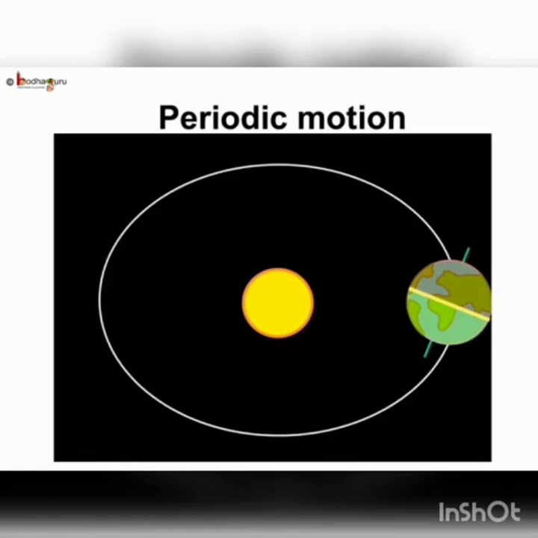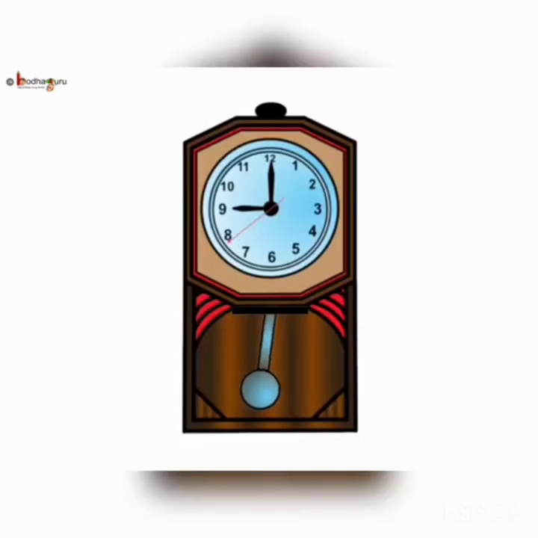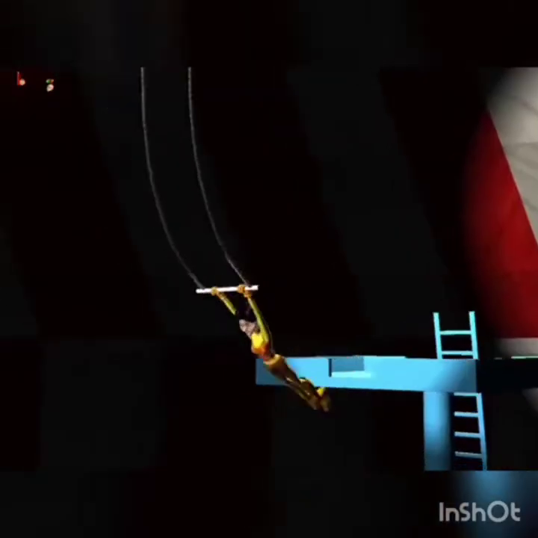Similar to the earth's revolution around the sun, many objects repeat the motion after a fixed interval of time. This type of motion is called periodic motion. The to and fro motion of the pendulum of a clock also repeats itself in a fixed interval of time. So, it is also a periodic motion.